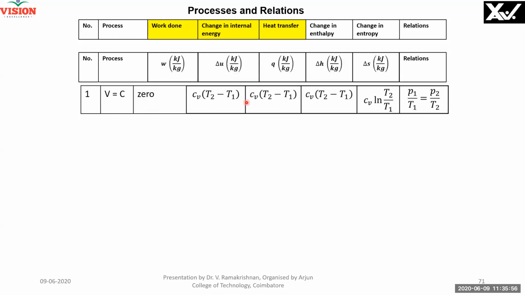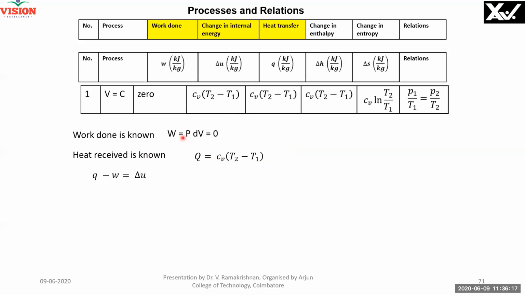I will take only one of the processes, constant volume. Work done is known. What is work done? Pressure into dV. Volume being constant, dV is 0, therefore it is 0. And heat received is always known: Cv into T2 minus T1 for a constant volume process. Only in the case of a constant pressure process, it is Cp into T2 minus T1. Once you know W and Q, you know ΔU. So ΔU is known, and ΔH is known because ΔU plus W is called ΔH. Hence ΔH is known.